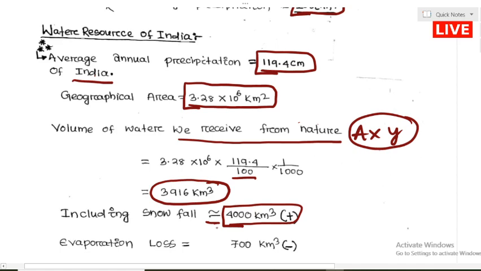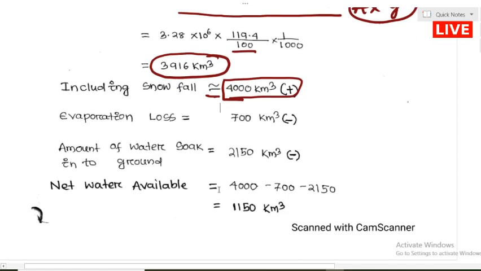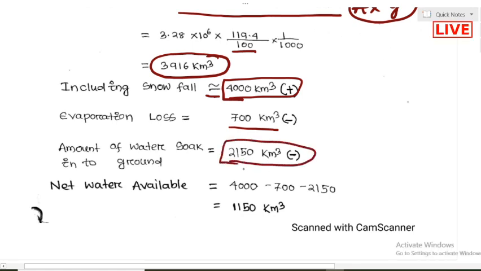Now if you consider the evaporation loss, this is the loss part. 700 kilometer cube of water is evaporating to the atmosphere. We cannot use that one. And the amount of water which infiltrates into the ground is 2150 kilometer cube. So what is the net water available?